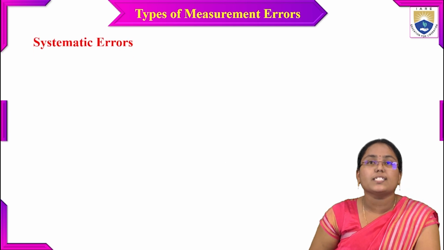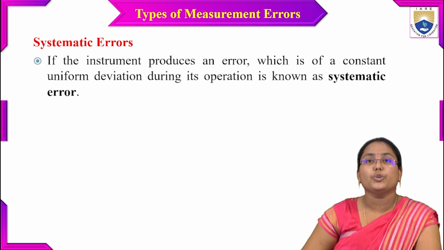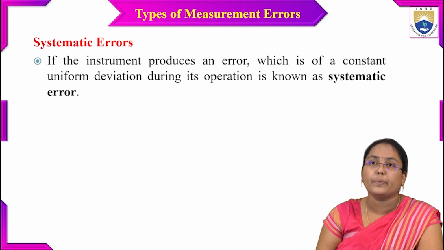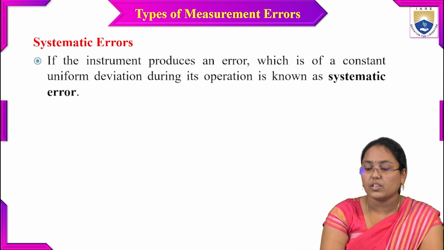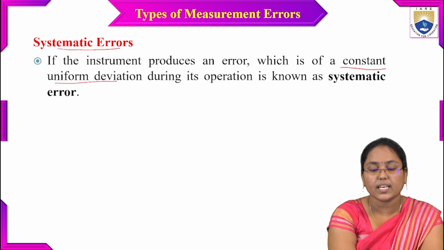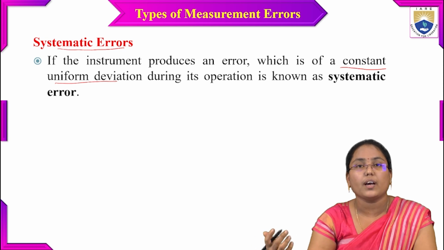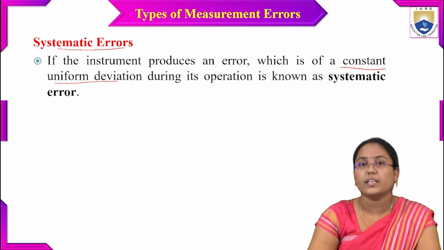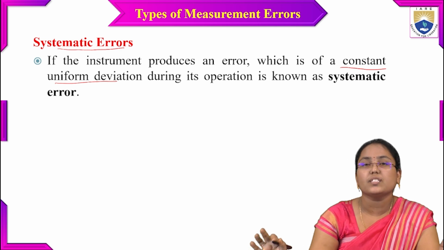Next one is systematic errors. If the instrument produces an error of a constant uniform deviation during its operation, it is known as systematic error. The name itself says it is systematic. Even if the error occurs in the measurement process, that error will occur very systematically.